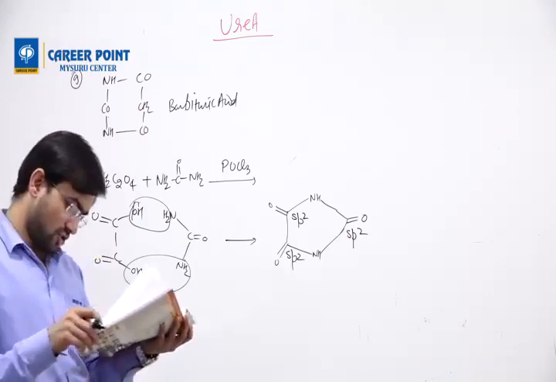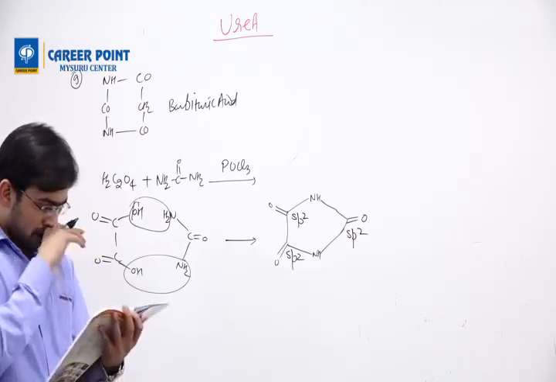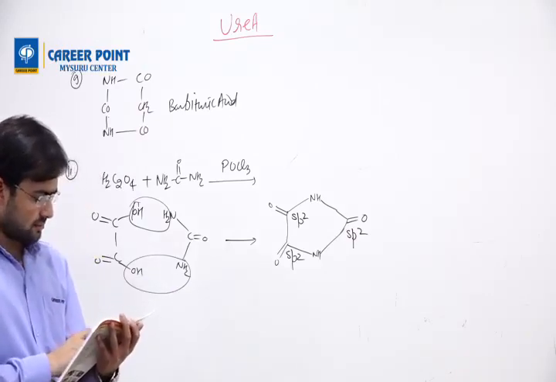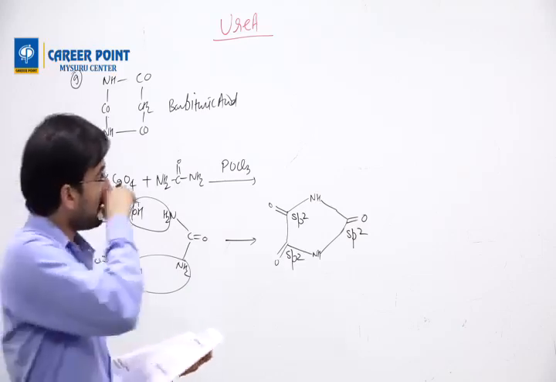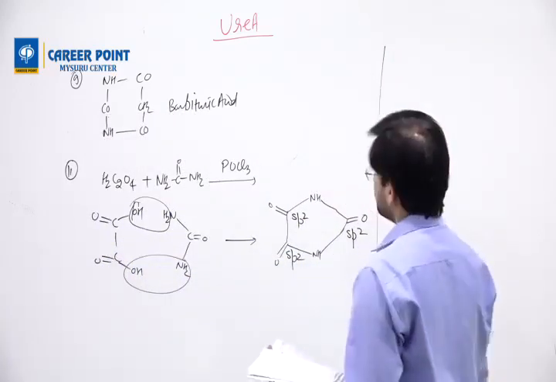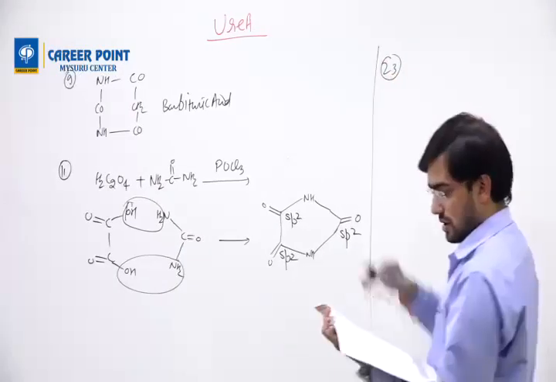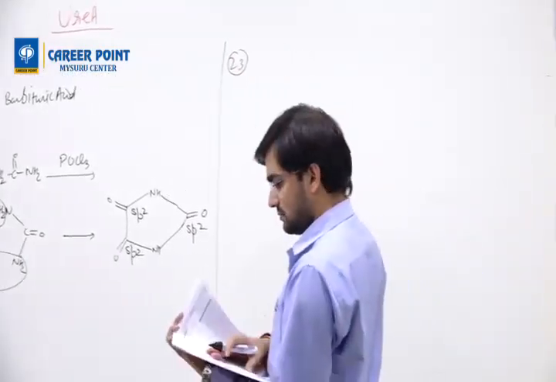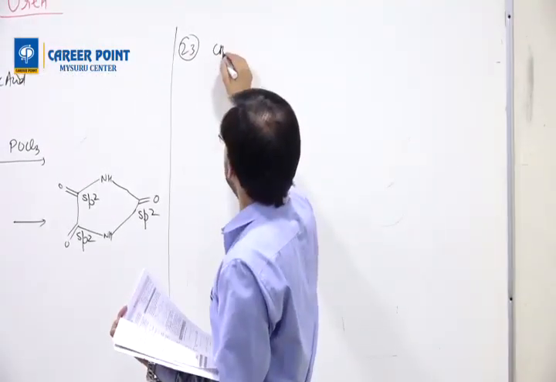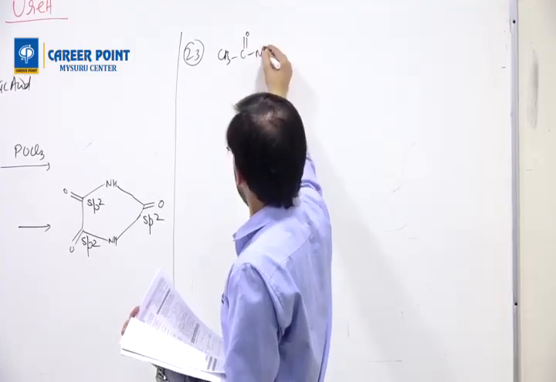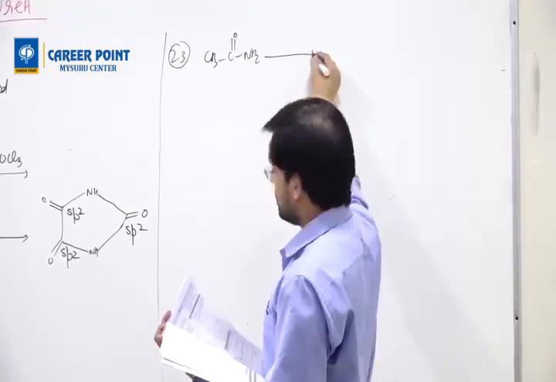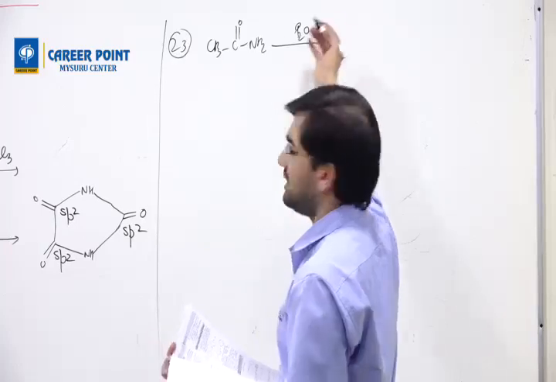After that, question number 23. 23 is acetamide with P2O5. Acetamide is CH3CONH2 with P2O5. That is an easy question.